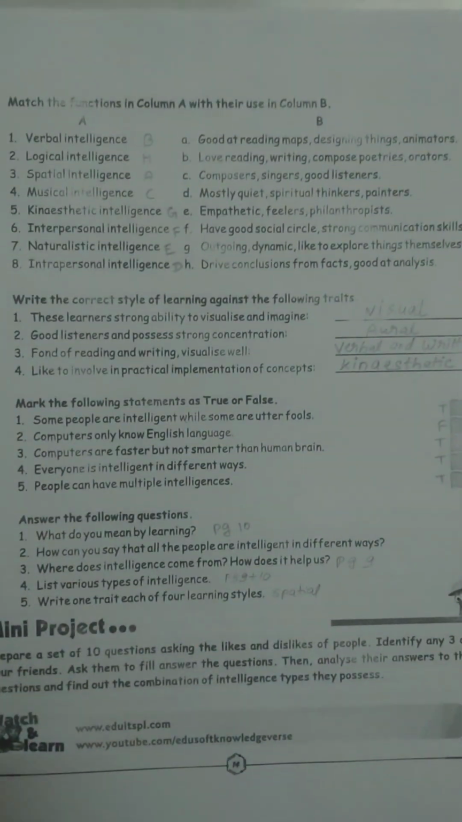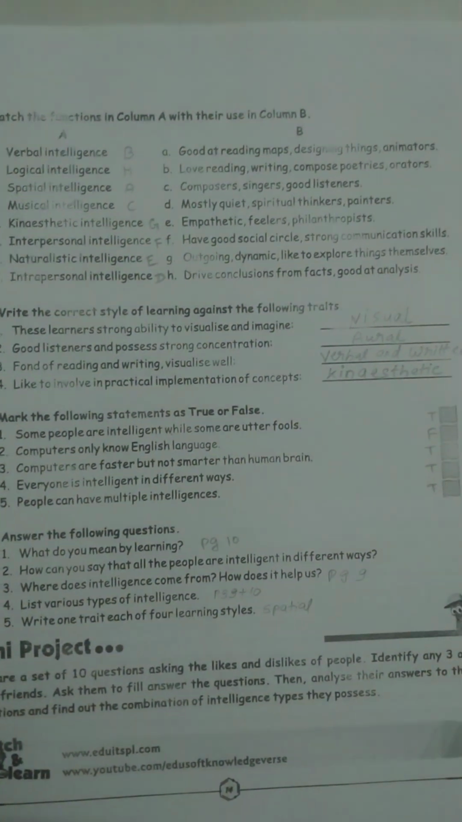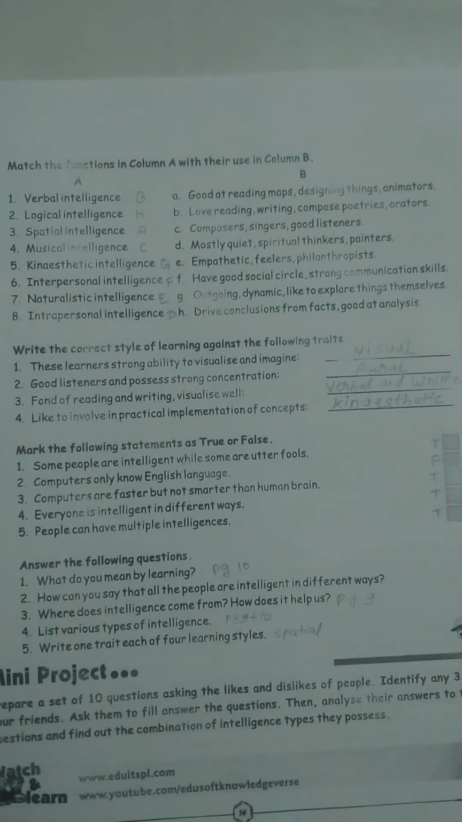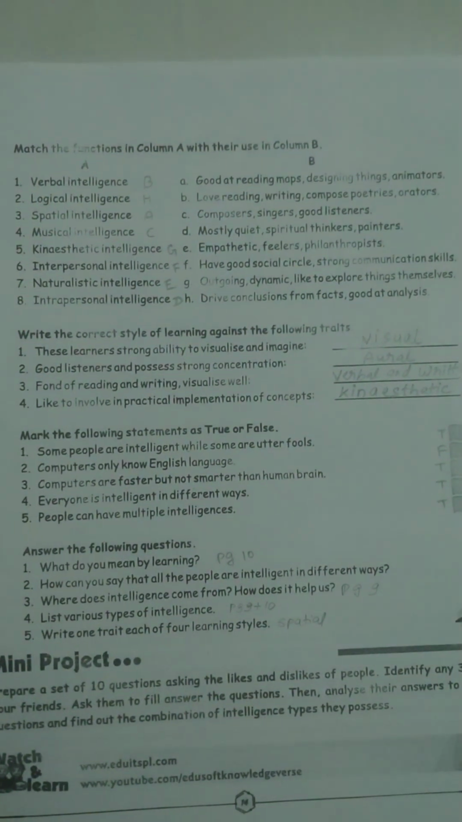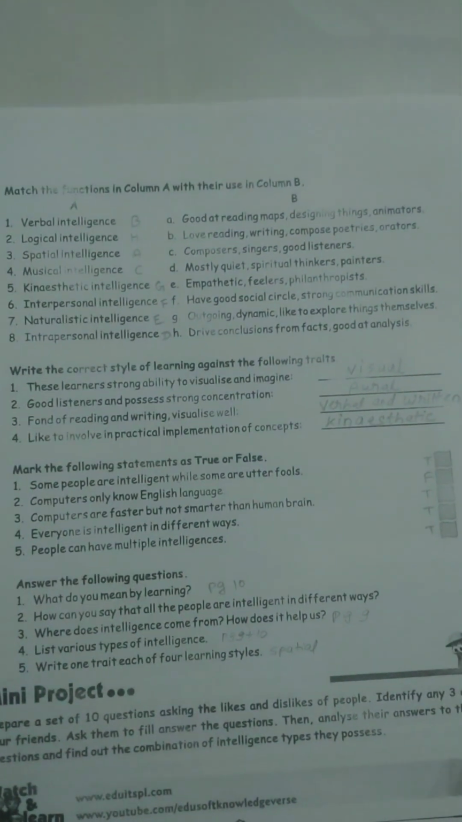Now students, we are going to see the exercise, match the column. Here in the match the column, the first one is verbal intelligence, and the answer is B, that is love reading, writing, compose poetries and orators. So this is the first answer. The second one is logical intelligence, and its answer is H, which means draw conclusions from the facts, a good analysis. So that will be the answer.